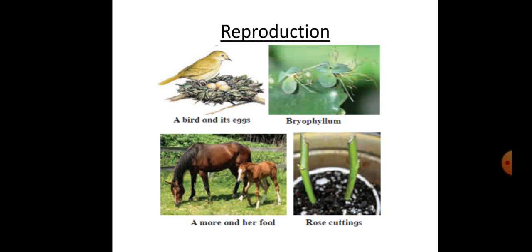Mare, that is a horse, it is producing the young one. See here, the small young one is with it. Rose cutting by means of the stem. So this is the one way of reproduction, and it is the most important characteristic of living things. Next is a definite lifespan.